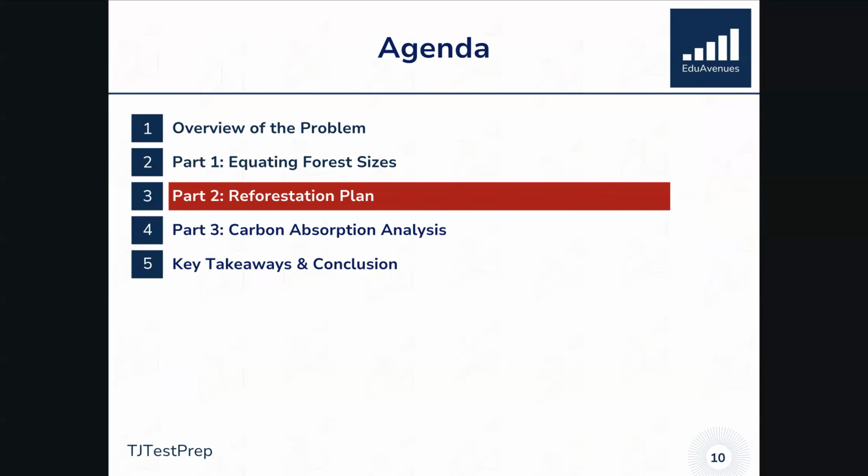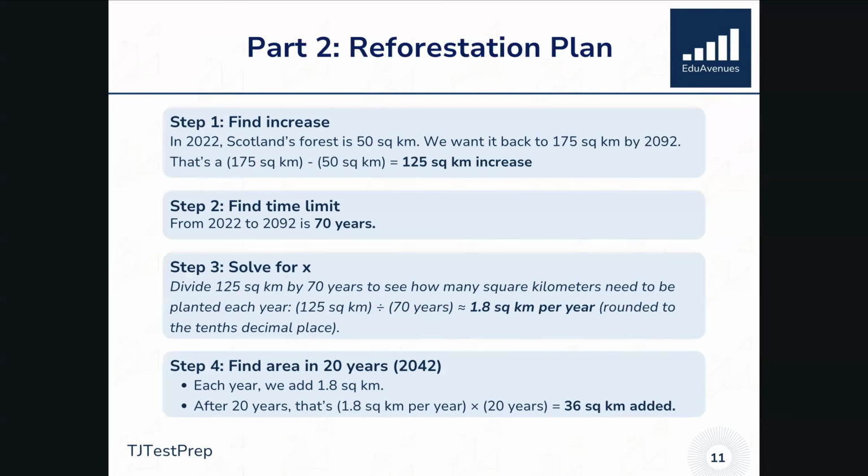So that's part one. Let's get into part two of the problem. This is the reforestation component. So for the reforestation plan, we can start by finding the increase in the number of years that we have. Remember, they have set some targets for us within the prompt. In the prompt, they say that we want to get it back, and it being Scotland's forest, we want to get it back to 175 square kilometers by the year 2092.